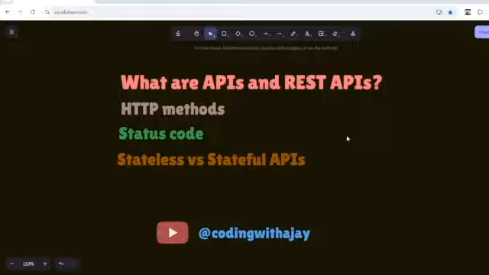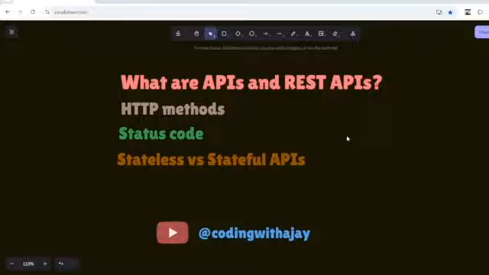Third thing, proper status codes. That is very important because let's just say you are trying to get something from the server and the server doesn't find it in the database or wherever you were trying to get it from. So it should return the appropriate status. Now, if you're trying to put something on that server or backend, it should return the status of this request. Was it handled properly or was there some kind of error?